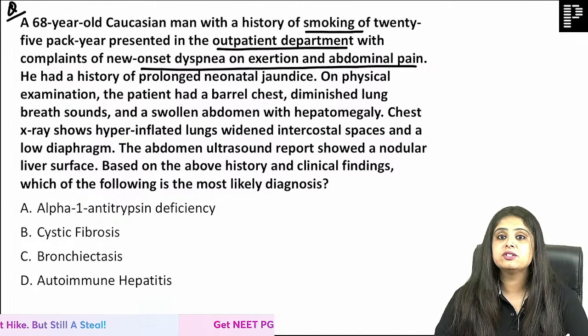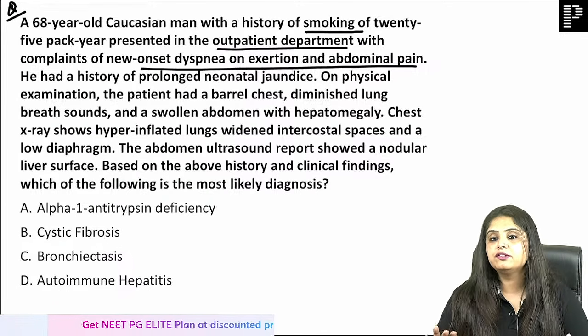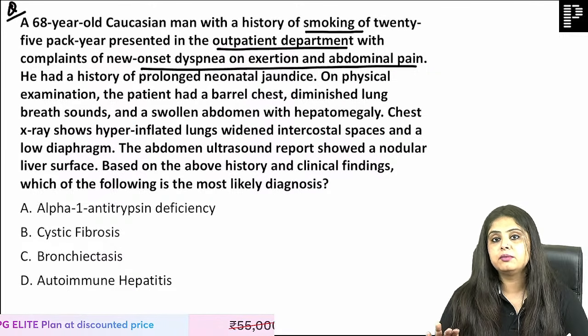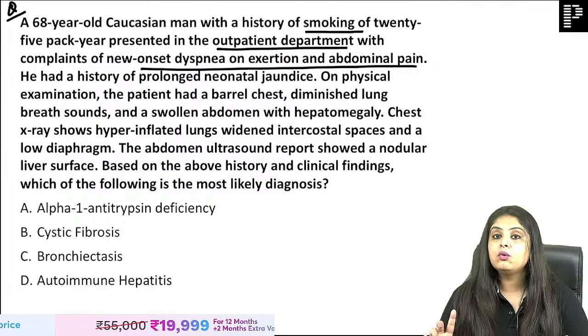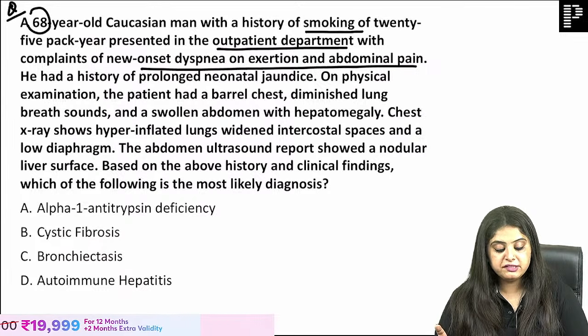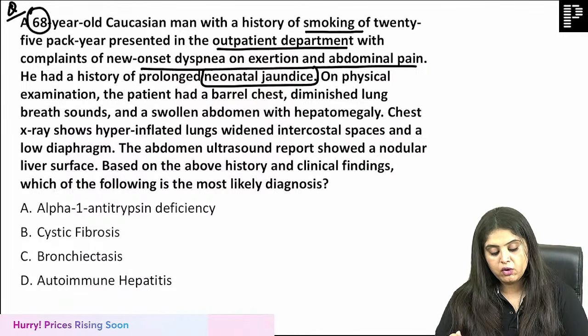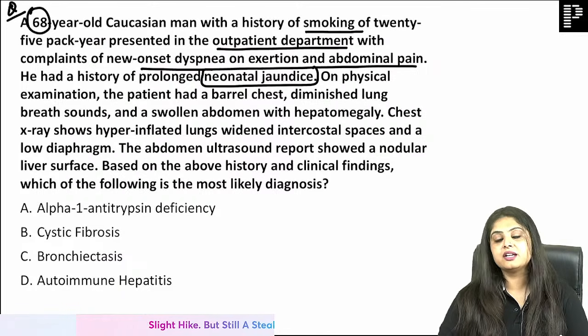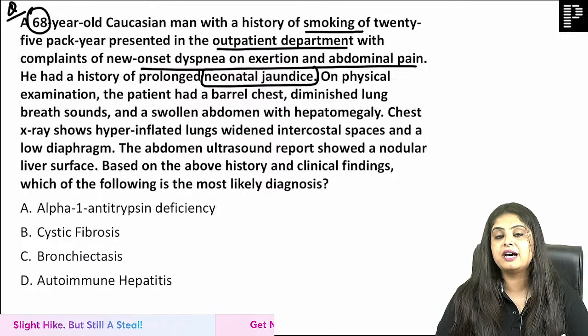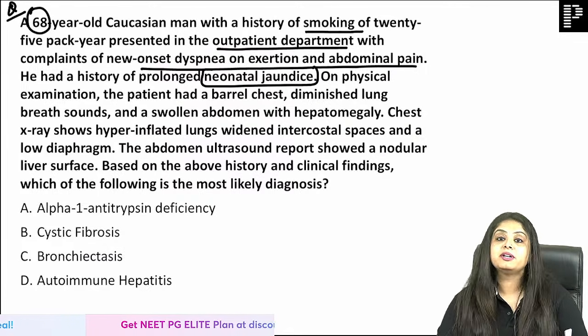I mean, this question once came, you might not have seen it in the recent Q banks because it came a couple of years ago. And the only doubt over here was how a 68-year-old man is able to give a history of prolonged neonatal jaundice. I mean, in our countries, people don't even give us the history of last year. Look at this history, but nonetheless.